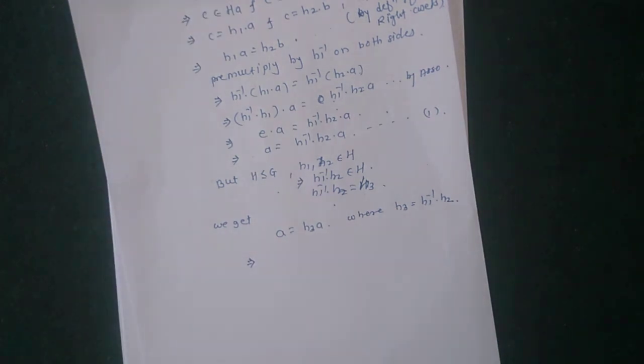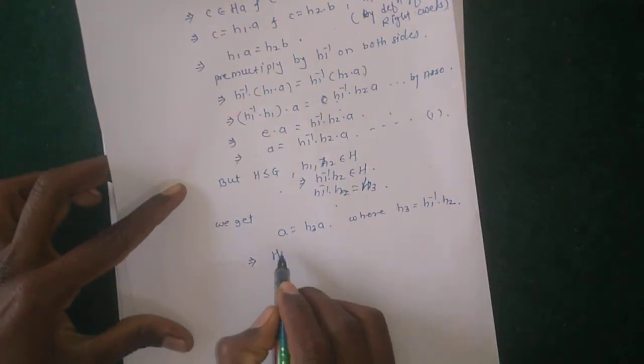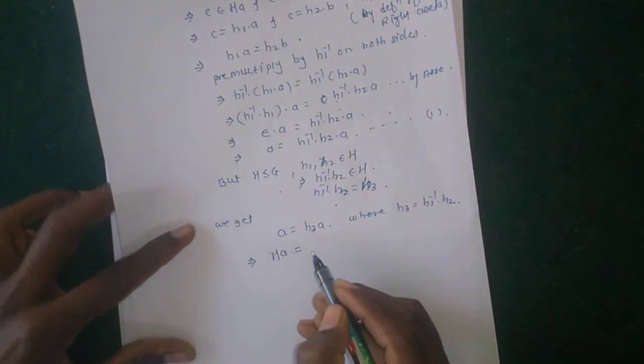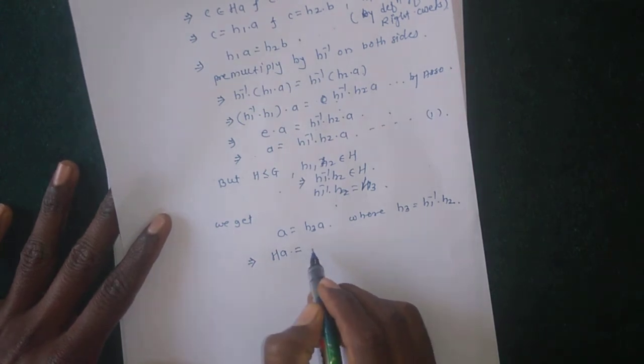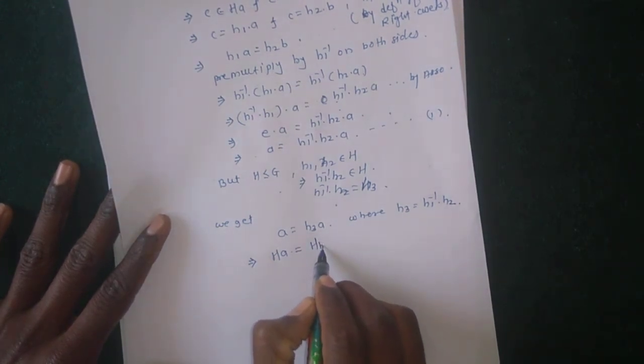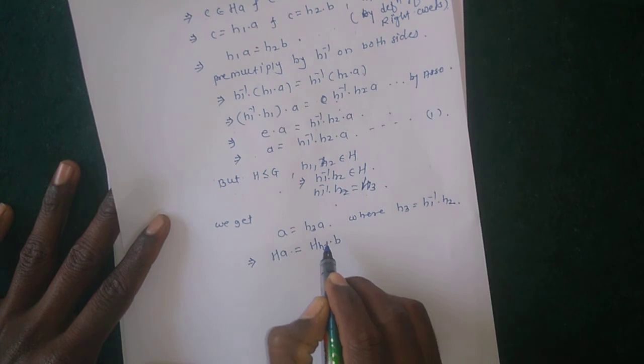But this A equal to H3 A implies that the right coset HA equal to H3B.